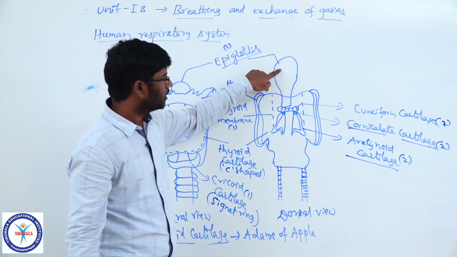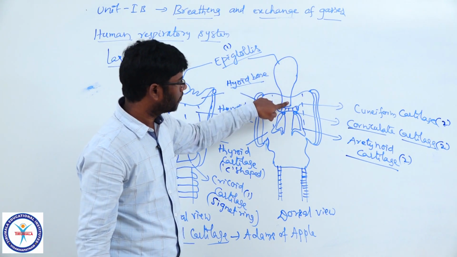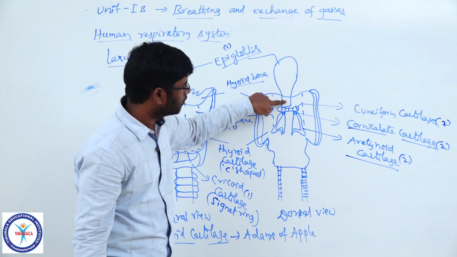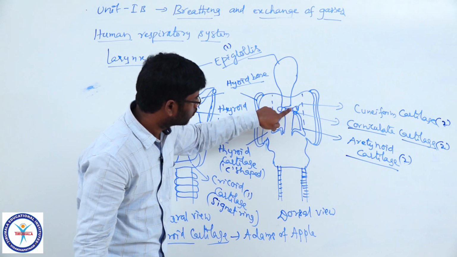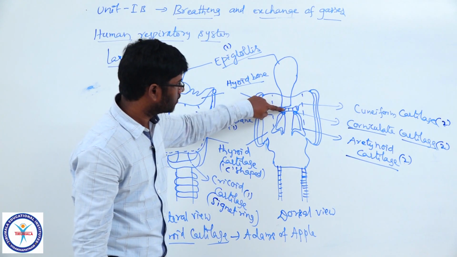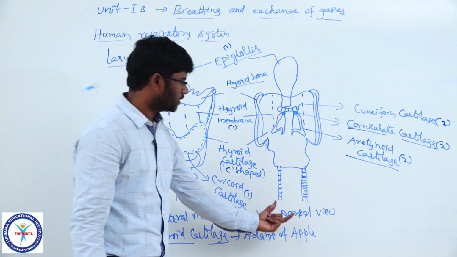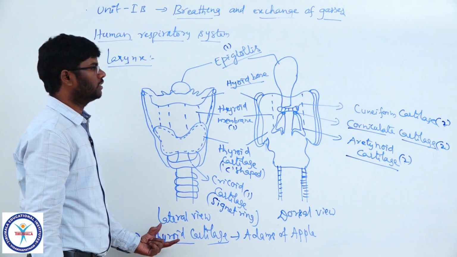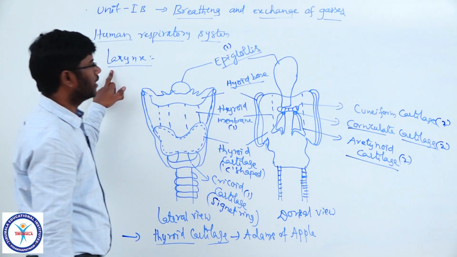Epiglottis is a leaf-like elastic cartilaginous flap which is connected to the arytenoid cartilage through the cuneiform cartilage. So, this is the dorsal view of the larynx, and this is the lateral view. Like this, there are 9 cartilages supporting the larynx.